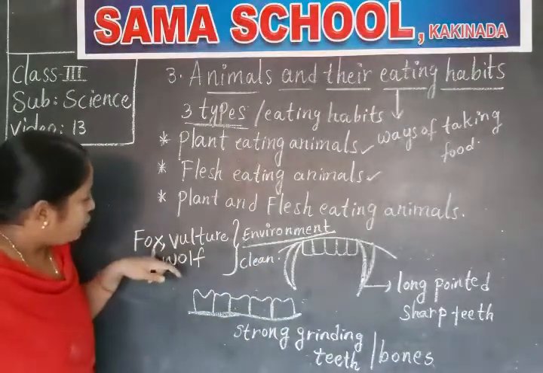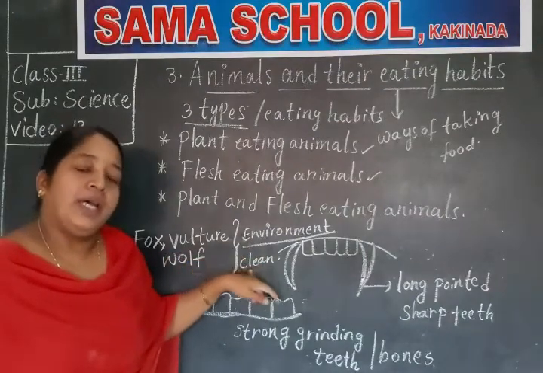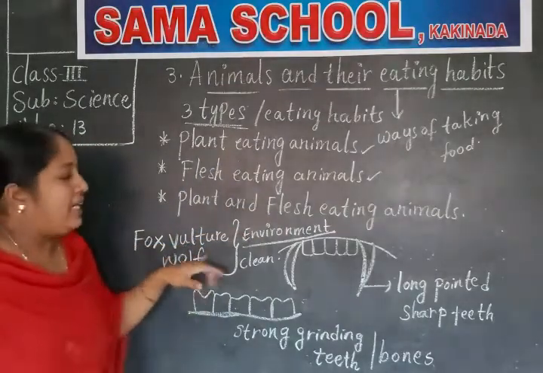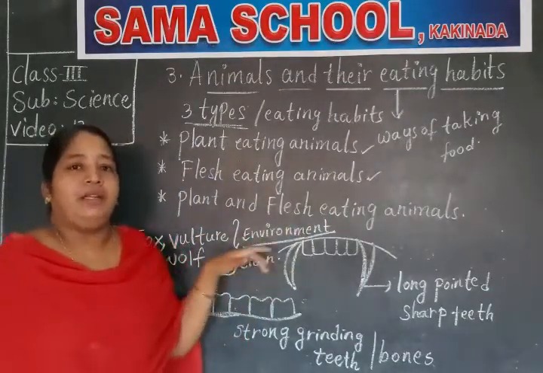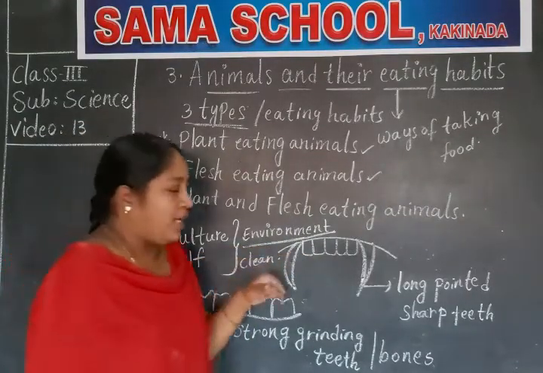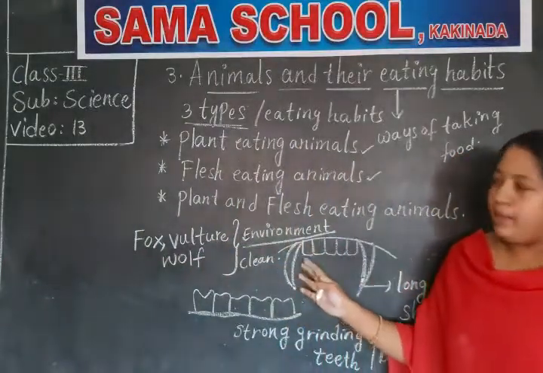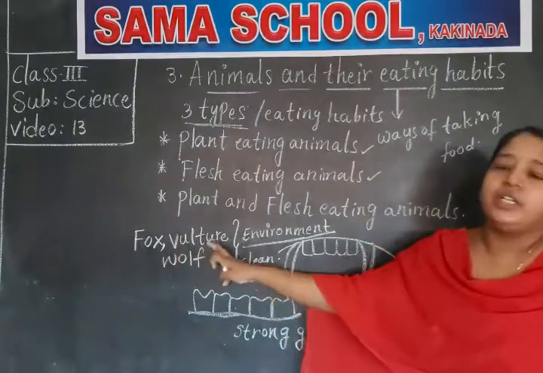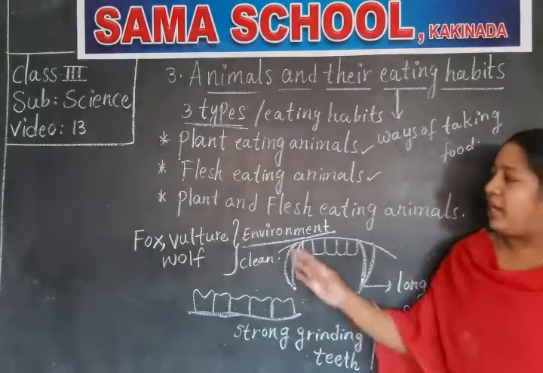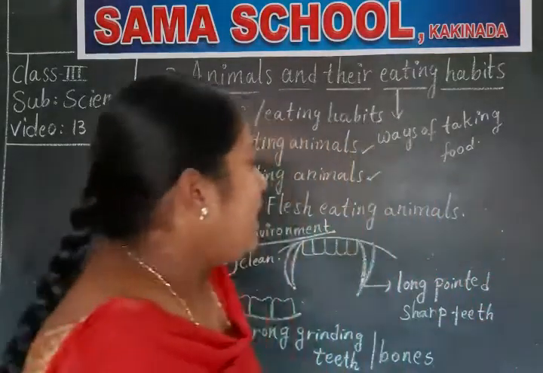So the animals such as fox, vulture and wolf feed on the leftover dead animals of lion and tiger. They eat the dead animals and keep the surroundings or environment clean. That's why they are called scavengers. It is not given in the textbook, just remember that they clean the surroundings. Clear, children? So this is about flesh-eating animals.